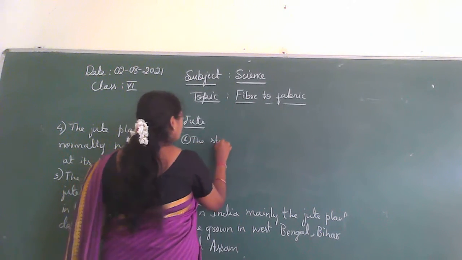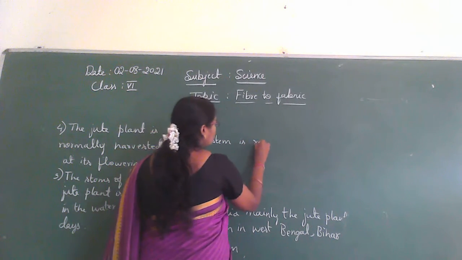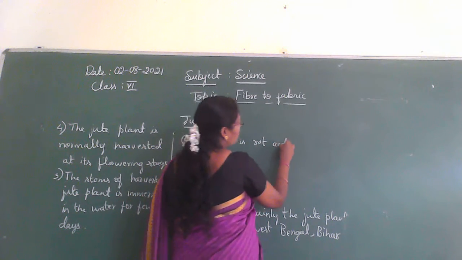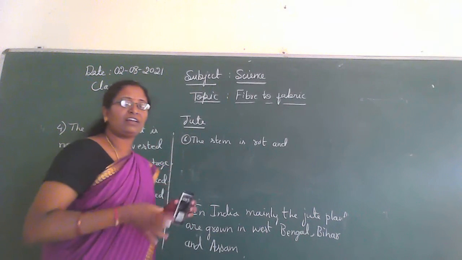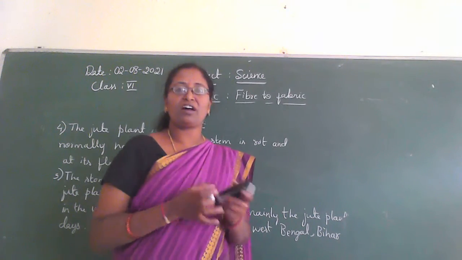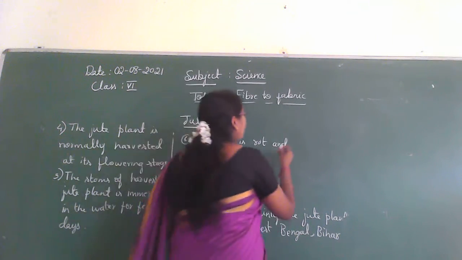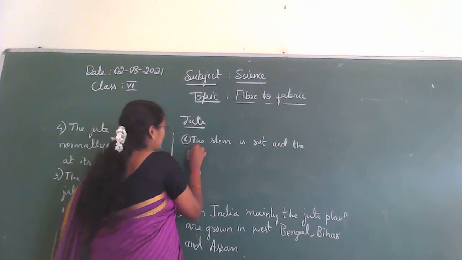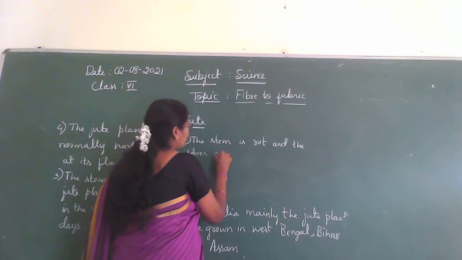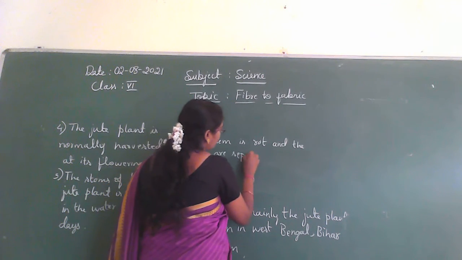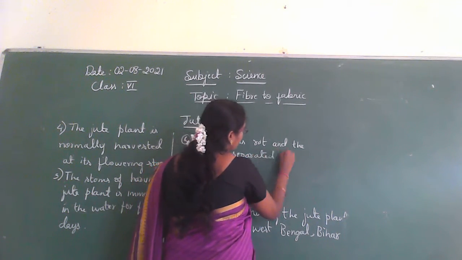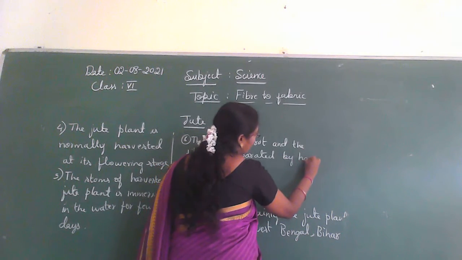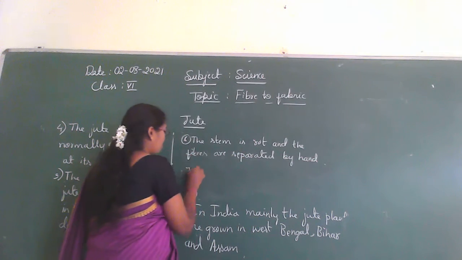The stem is rotten. Rot means it is decayed. Because it is kept in water, it becomes rotten and decayed, and the fibers are separated by hand. You can separate them by hand.